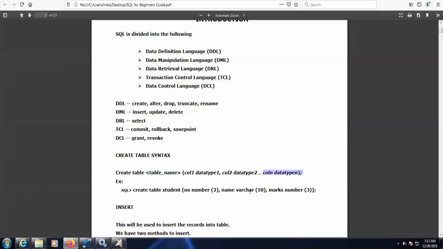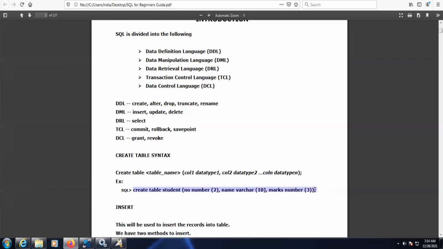Number, in the sense like our employee ID. In most organizations, our employee ID will be in numbers only. And marks are also the score, the percentage achieved, so that will be in numbers only. Now let's execute this particular SQL in the database.